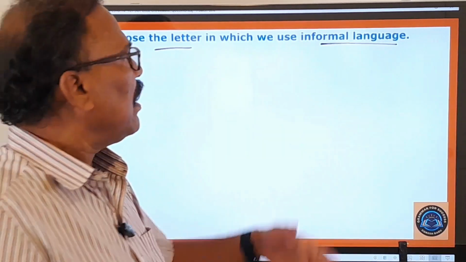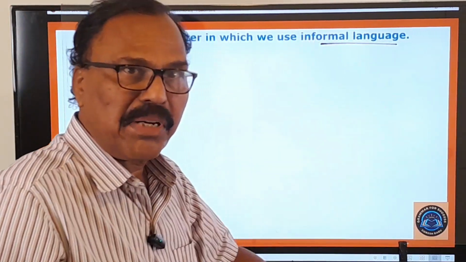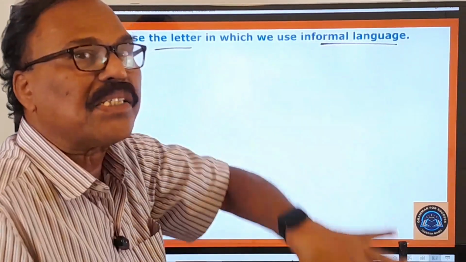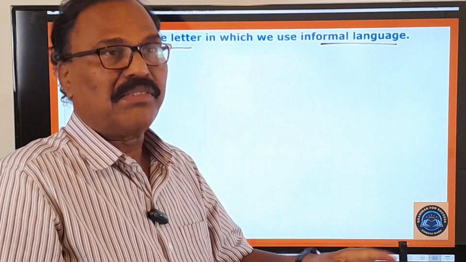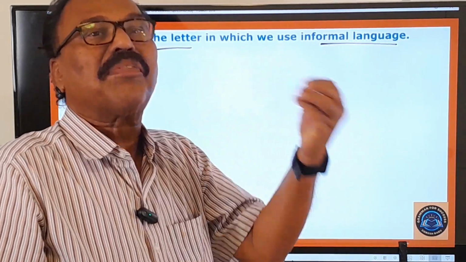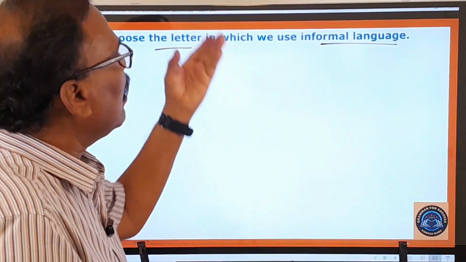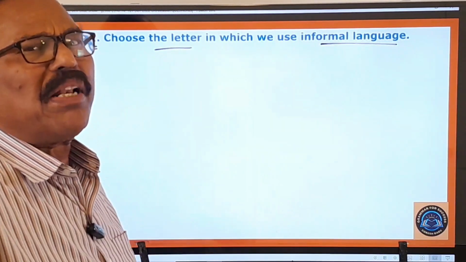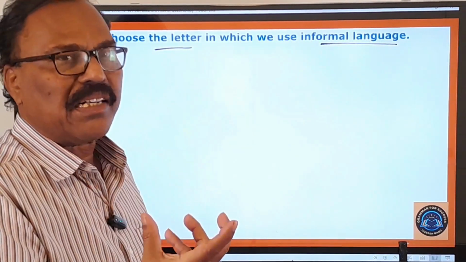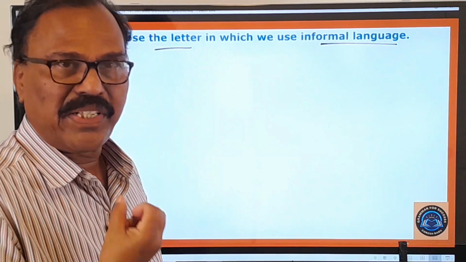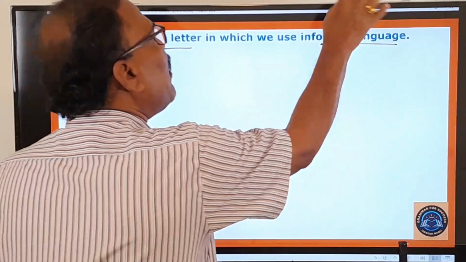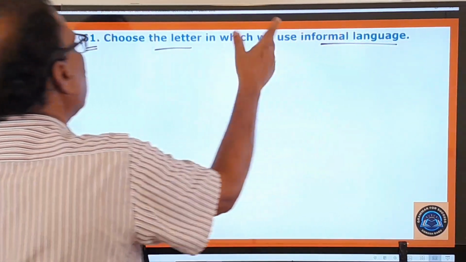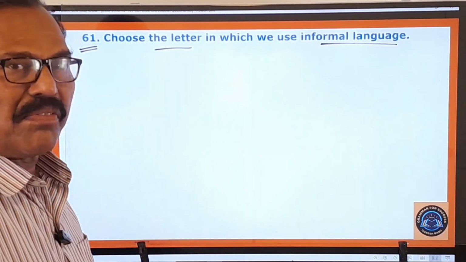You know very well, informal language is nothing but the language that does not pertain to the formalities. Language that is not written according to the formalities is called informal language. Informal language means you can also directly say general language or everyday language. Okay, where do you write this everyday language or general language? In which letter do you write this informal language?